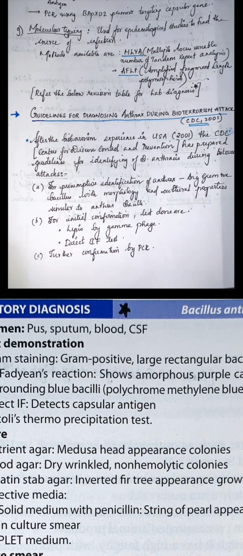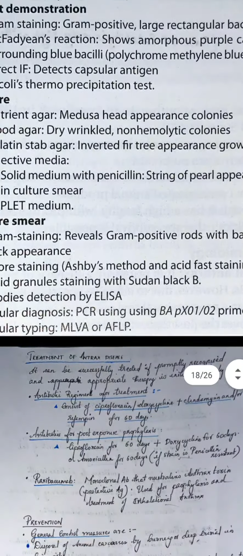Any gram-positive bacilli with the morphology and cultural properties that we talked about can be confirmed as Bacillus anthracis. For initial confirmation, a test like lysis by gamma phage can be done. Gamma phage very specifically takes a lytic cycle only for Bacillus anthracis and not for any other bacteria, so it's a specific analysis. Then the direct IF test. Further confirmation can also be done by PCR.